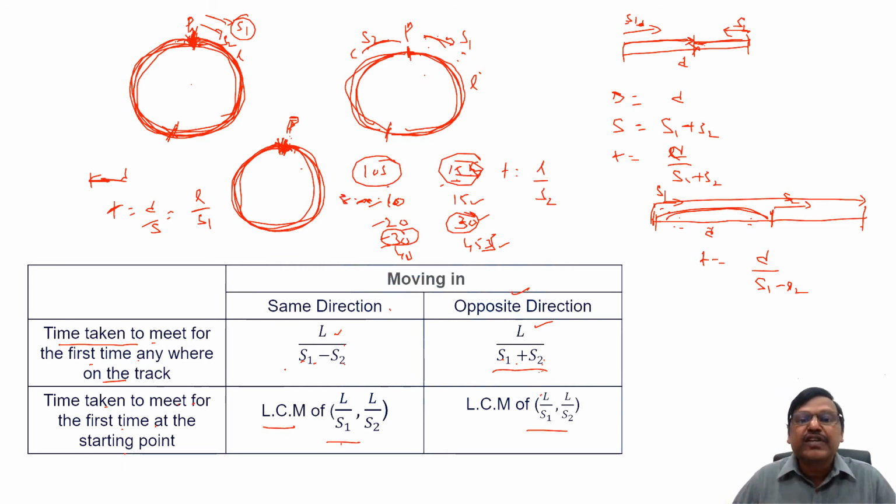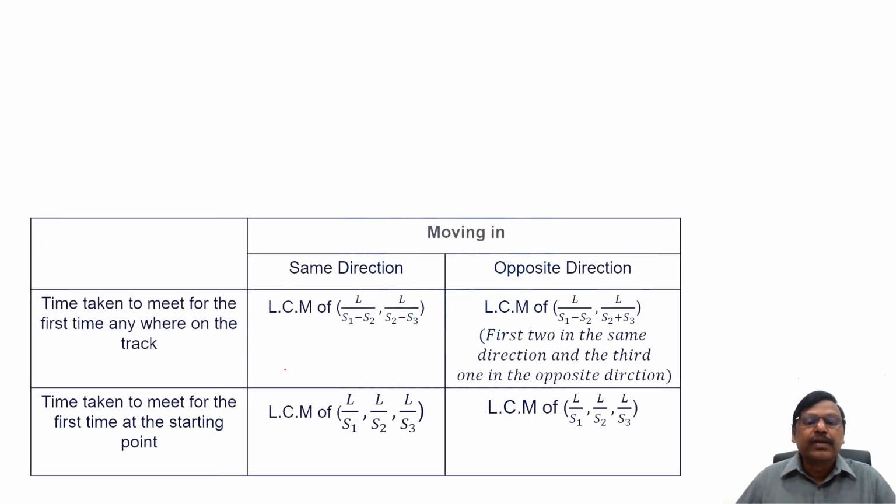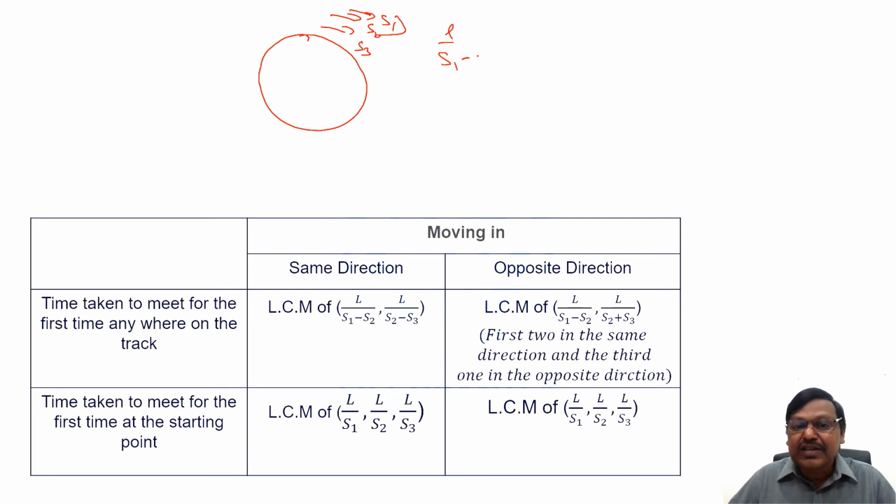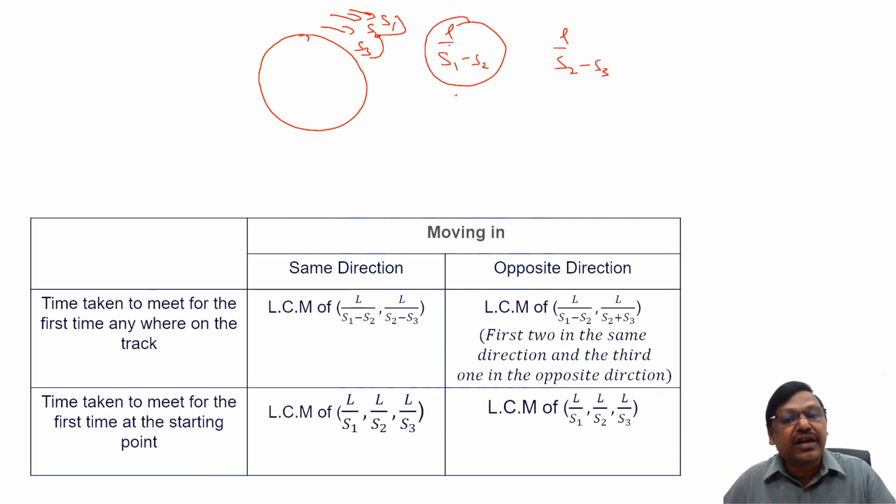For 3 people, what we say is, if 3 people are moving in the same direction with S1, S2 and S3 speeds, when all 3 will meet anywhere on the track, we'll try to find out when these 2 guys will meet, L by S1 minus S2. When these 2 guys will meet, L by S2 minus S3. Every certain interval they meet.